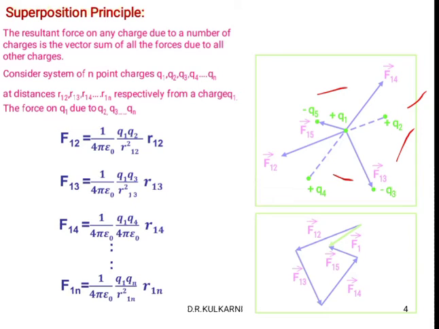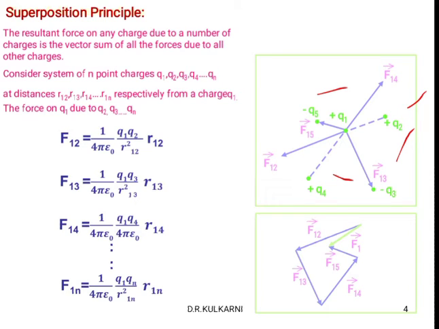We already studied Coulomb's force. The general expression for the Coulomb force is F is equal to 1 divided by 4 pi epsilon naught Q1 Q2 divided by R square. If we are writing for particular charges, then what we have to write here?